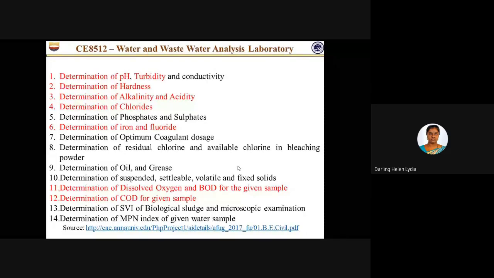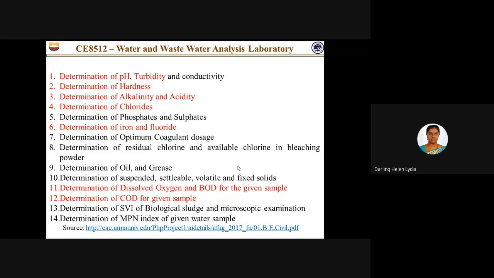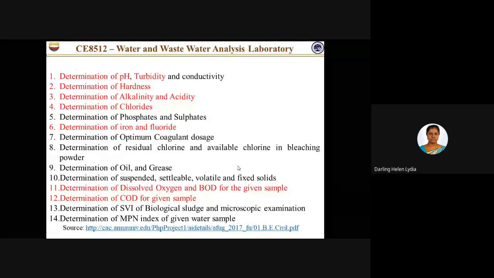So next one is the water and wastewater analysis laboratory. So here we can see some 7 experiments are available. That is, the main and basic experiments are available on the virtual lab website, like pH and turbidity, those properties we can measure, right? So hardness, alkalinity, chlorides, iron, fluoride, then BOD, COD, dissolved oxygen. These are the experiments which are available in the virtual laboratory.